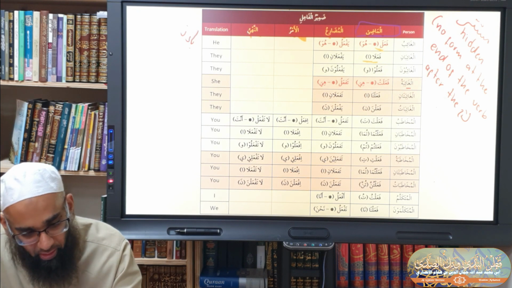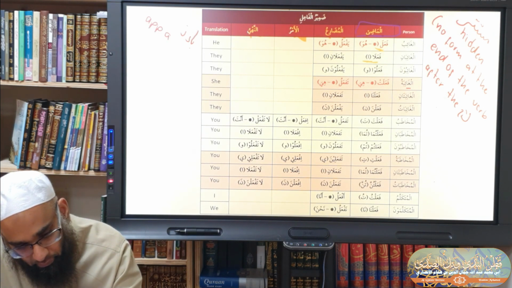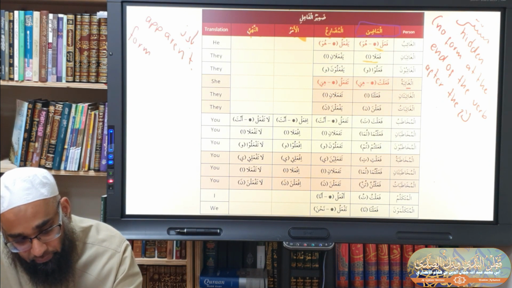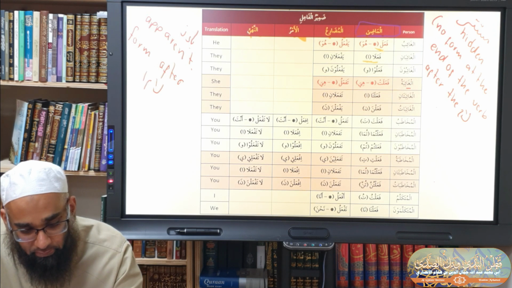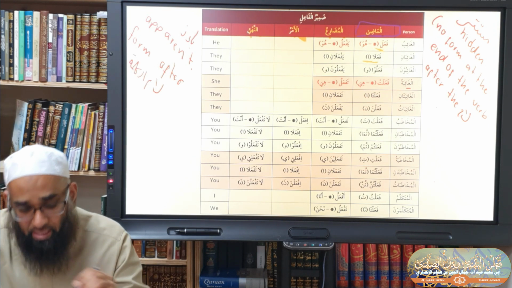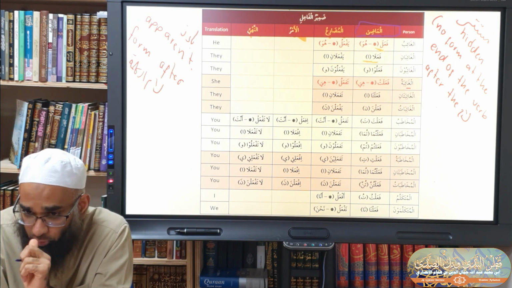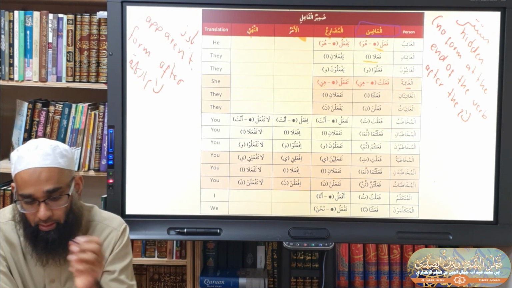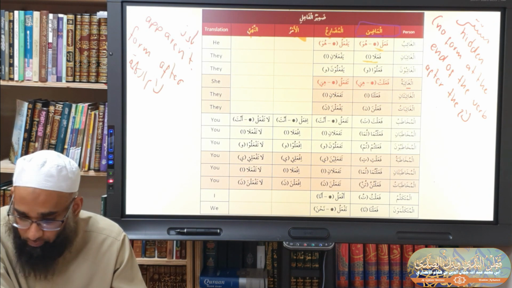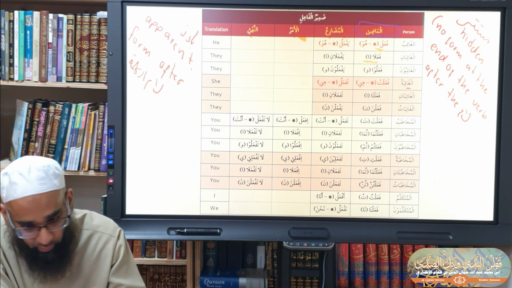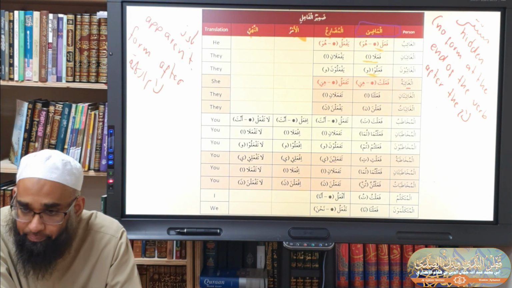Which is the opposite, which means what? Apparent. It has a form after the lam al-kalima. Yes, it has a form after lam al-kalima. Understood? You follow me? Now, if you go back here to fa'alu, it has a form?